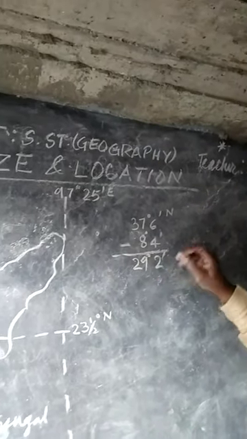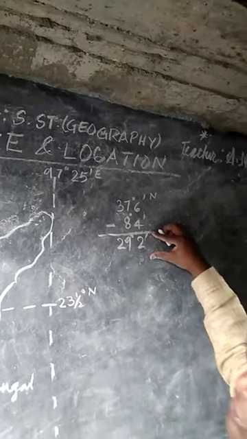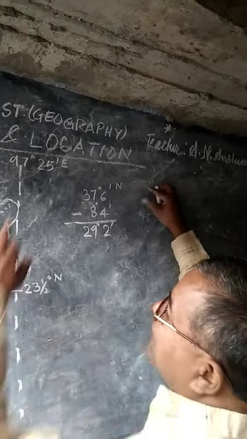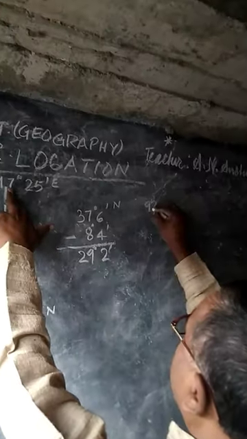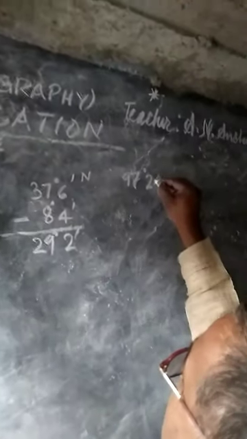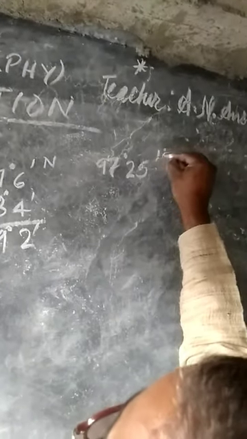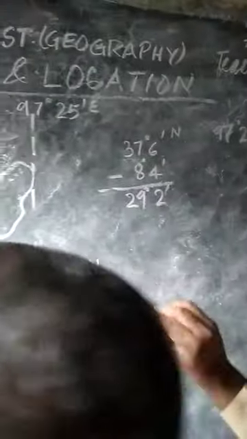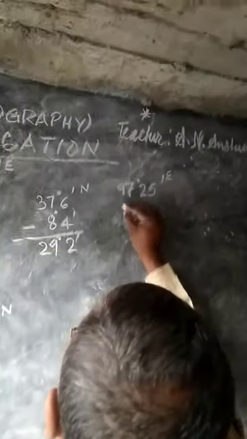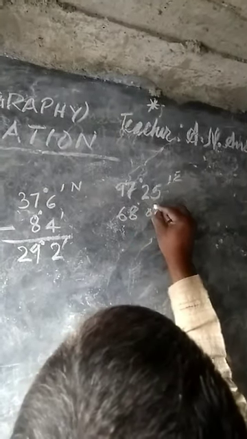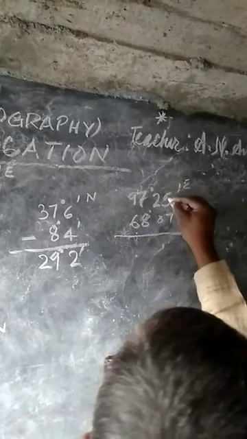For longitude, 97 degree 25 minute is subtracted by 68 degree 7 minute.